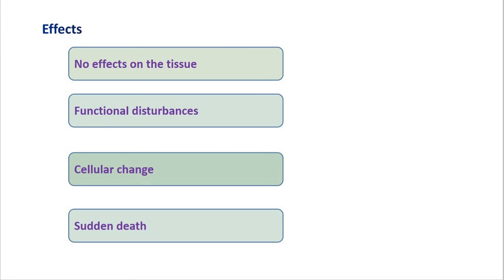Okay, cerebral infarction. So these are some effects of ischemia, which include no effects on the tissue, then functional disturbances, after that cellular change and sudden death. Okay, in the next lecture we will discuss a new topic.